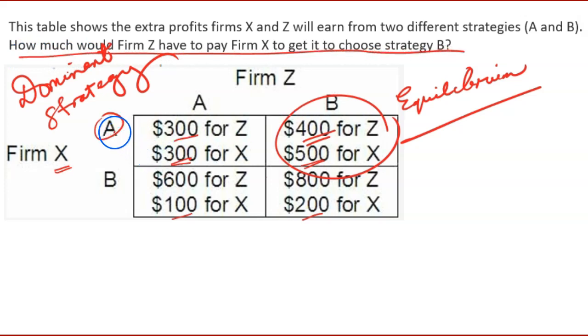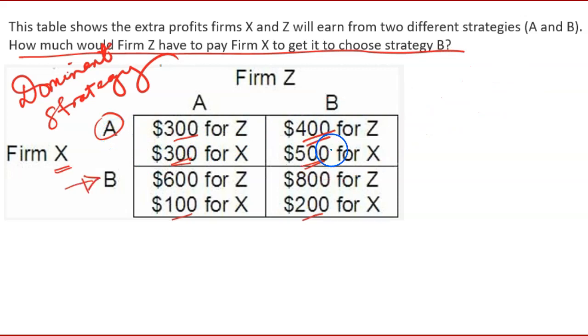Because we know firm X has a dominant strategy and it's not B. It was getting 500. By going to strategy B, assuming firm Z will stay with strategy B, as it probably will, then firm X is going to make 200 instead of 500.